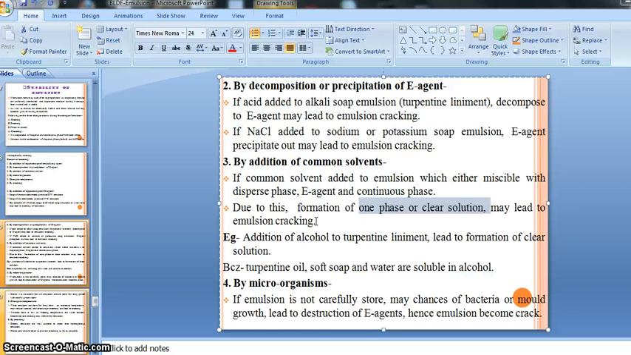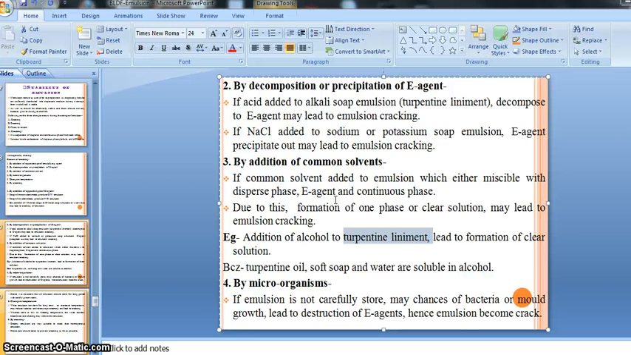And this is the reason of cracking. There is one example also, that is the addition of alcohol to turpentine liniment leads to formation of a clear solution, right? Sorry, not a turpentine solution, turpentine liniment. We don't call an emulsion a solution, right? Emulsion is not a solution, because a solution is made up of one phase. Emulsion is an emulsion because it is prepared with two phases, right? So you should not call our emulsion a solution preparation, right?